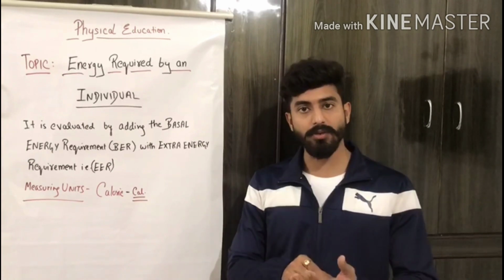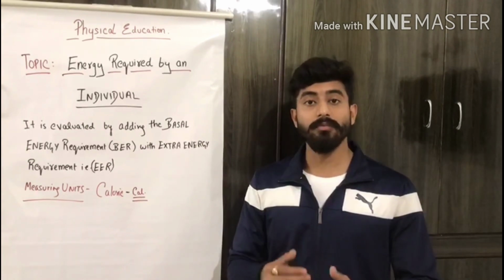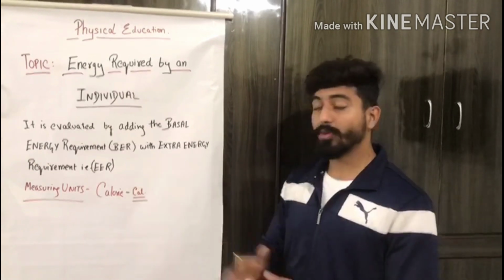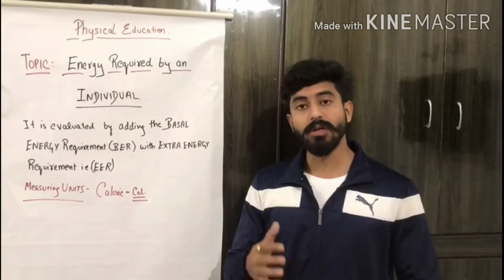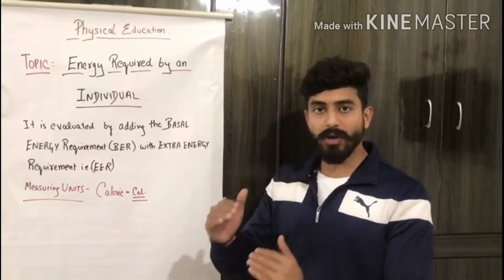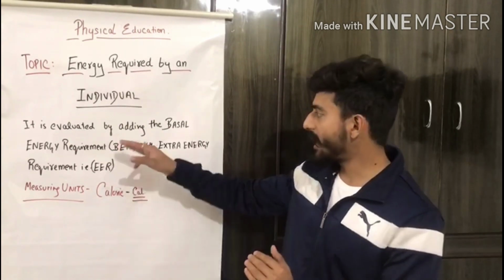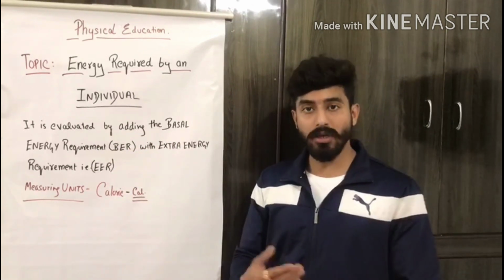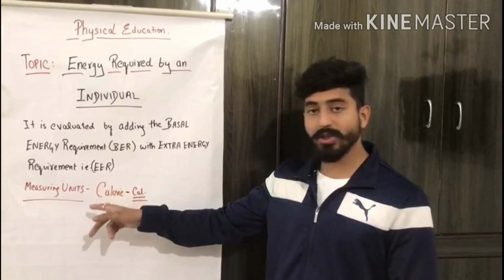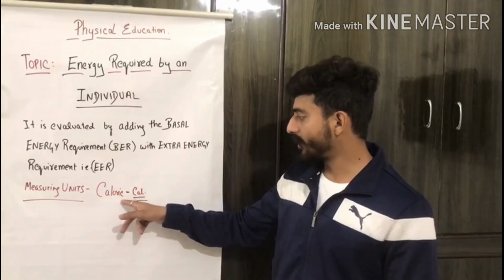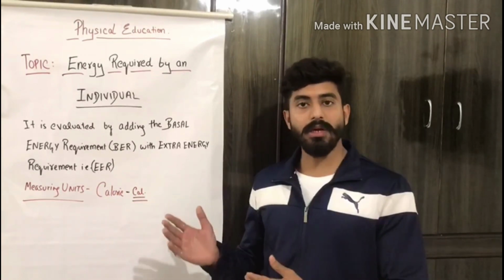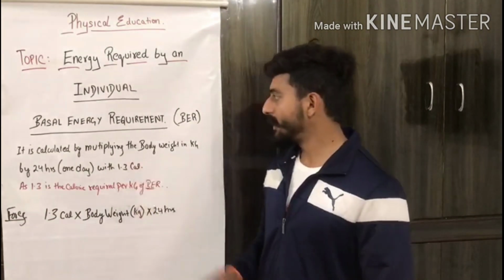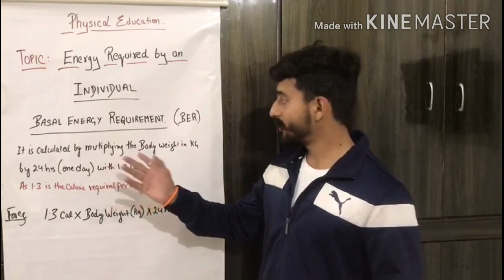Then we come to EER, that is extra energy requirement. This is the energy that is required by your body while doing some physical workout. When your body is in physical exertion mode, at that time you require extra energy, extra calories. So that is EER. For calculating total energy requirement, we add both the basal energy requirement and the extra energy requirement, and we get the total energy requirement, which is measured in the unit calorie. Now I will tell you how to calculate BER and how to calculate EER. Let us start with BER first, that is basal energy requirement.